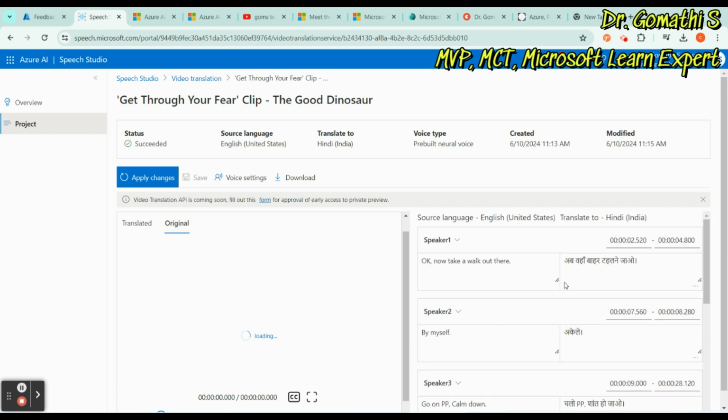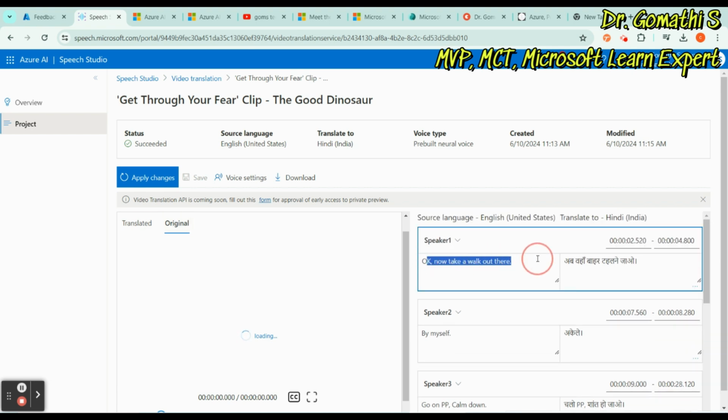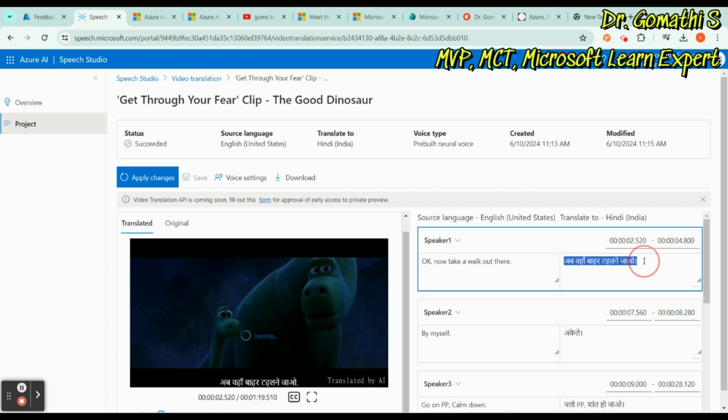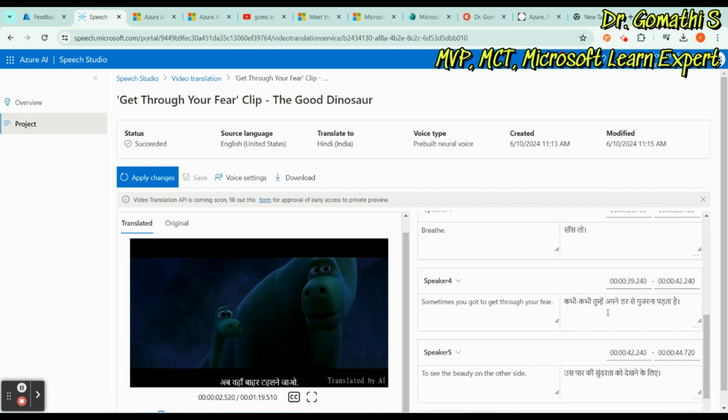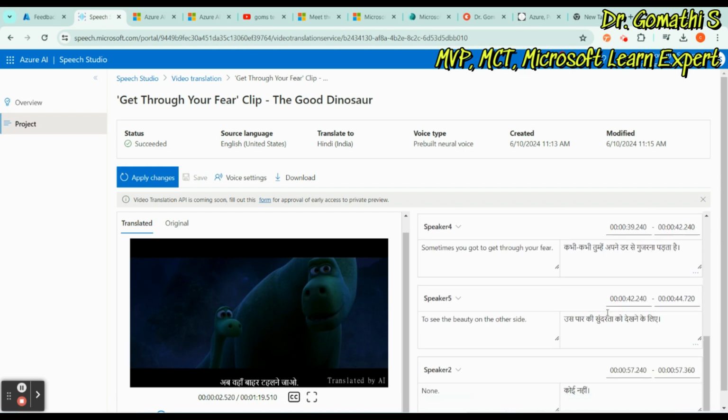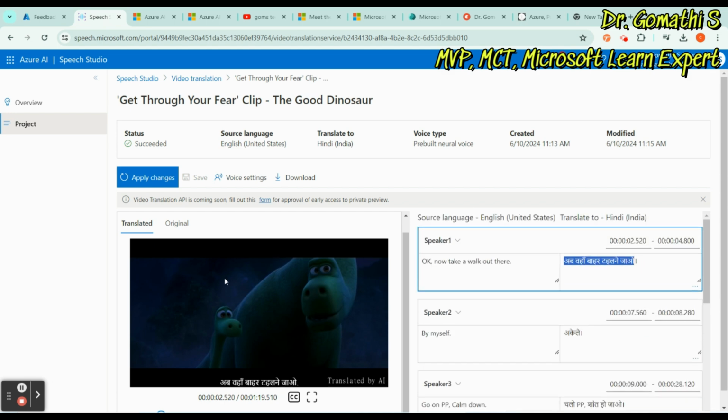On the right side you can see the speaker one and how it has been converted into a Hindi translation. It is translated to Hindi, you can see here. Now take a walk out there. By myself. Go on, PP. Calm down. Like that, you can find each and every word in that particular video being translated.